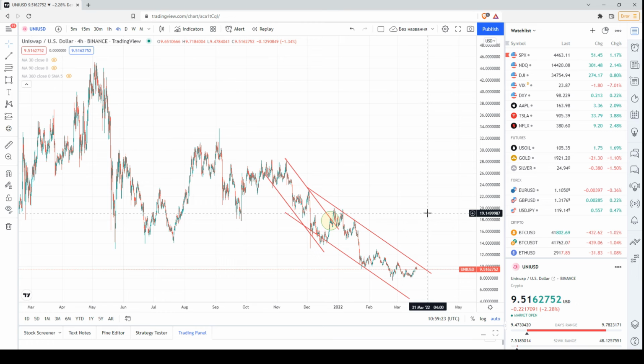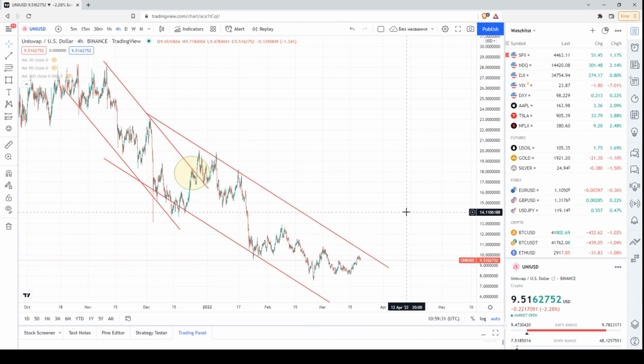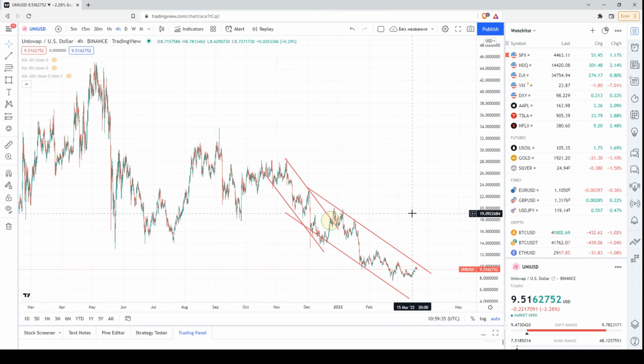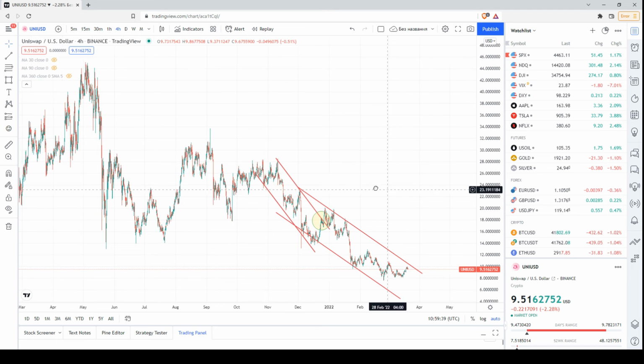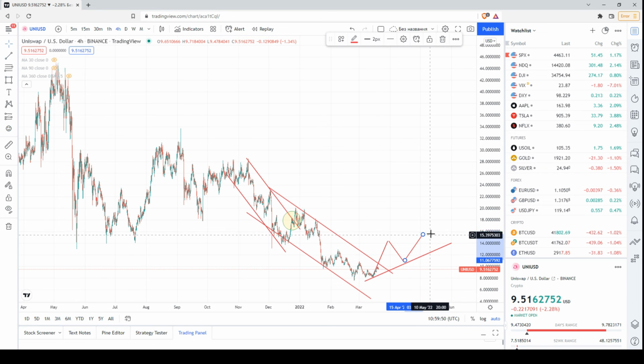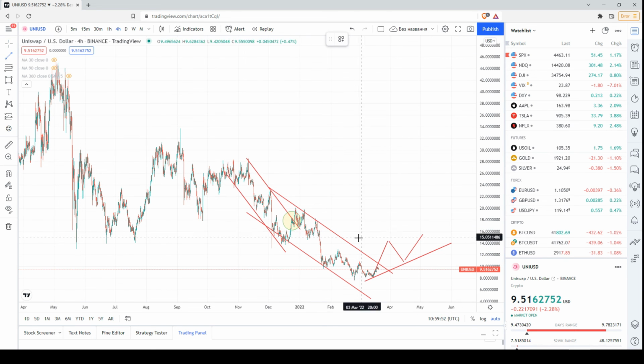But as long as we see descending channels or downtrends in the 4-hour chart, I prefer to stay away from the market because this is not the right moment, in my view, to enter the market. I would like to see an ascending channel or a sequence of ascending local highs and ascending local lows in order to start looking for a buy opportunity.